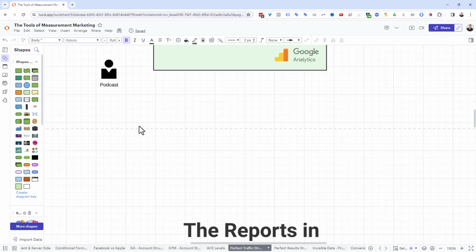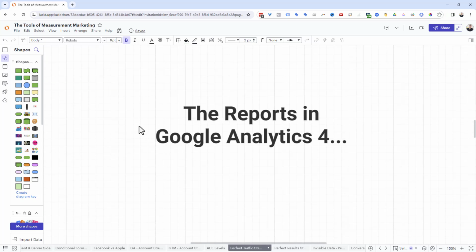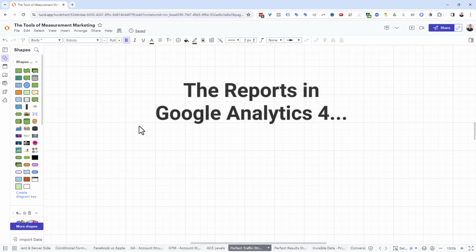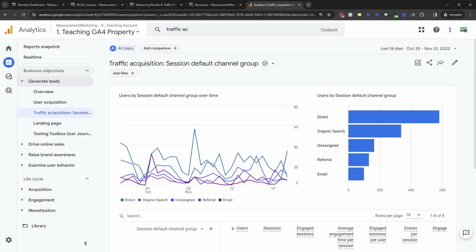Now, why we're tracking traffic is not just so we can get it to show in the reports, but I want you to see how Google Analytics 4 currently works, kind of by itself, by default. And then we're going to talk about the other why, like, what else can we see if we do this right? So we're going to pull up our teaching property here at measurementmarketing.io, and we've got our Google Analytics.